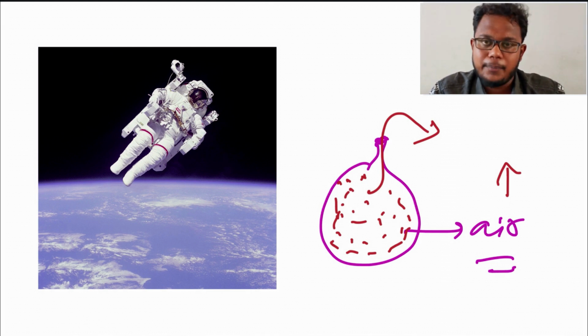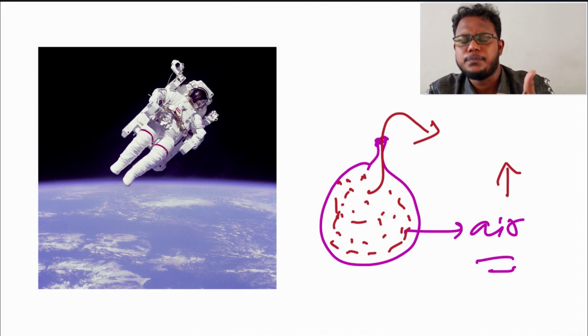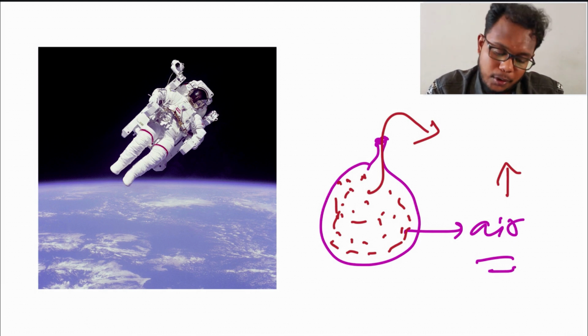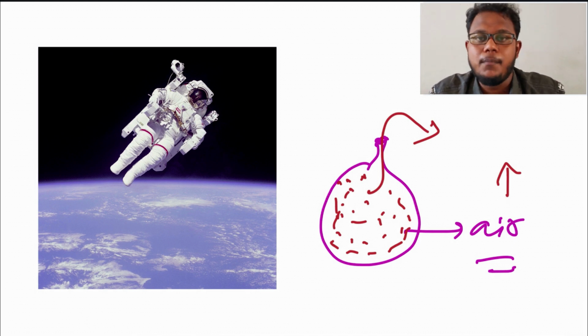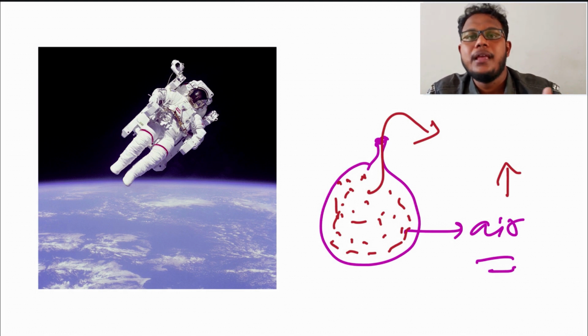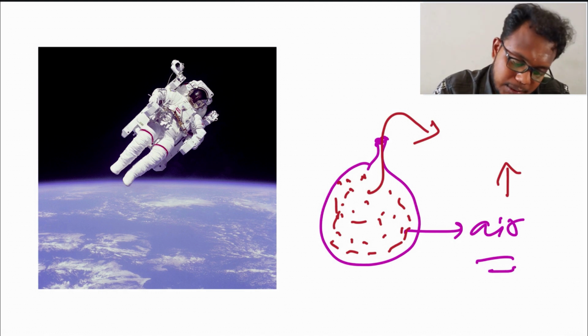So what will happen if you just let go of the balloon? The air molecules within this balloon will come out, and you can see the particles racing. What this proves is that air or any kind of particle will always move from a higher pressure to a lower pressure. So we are talking about space now.